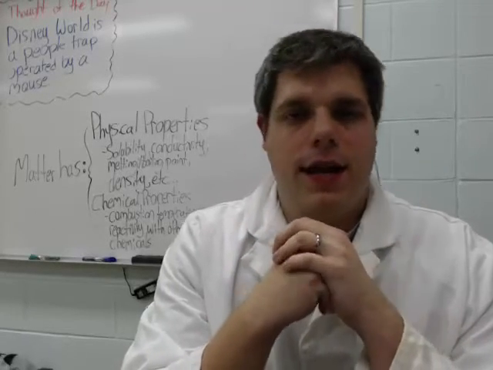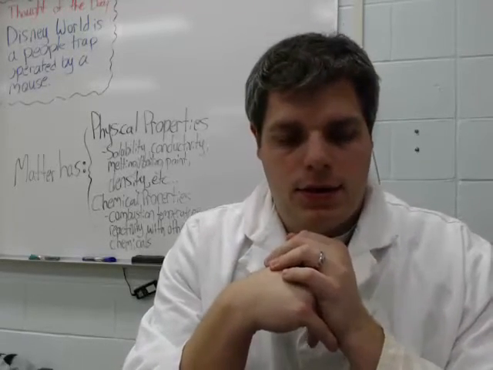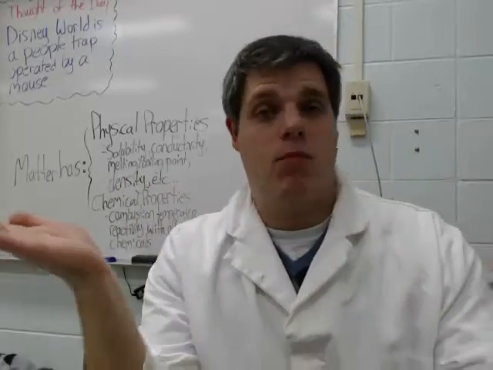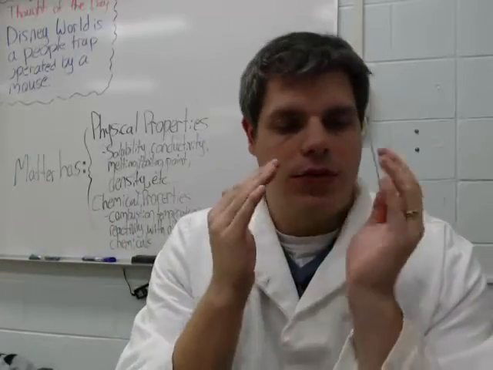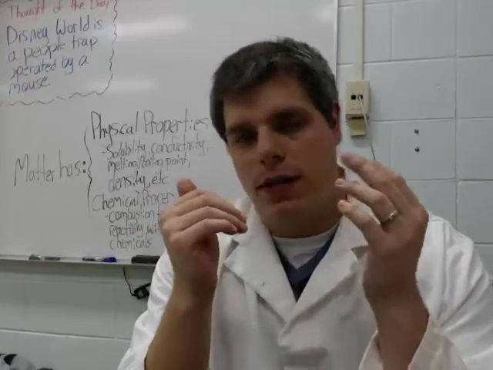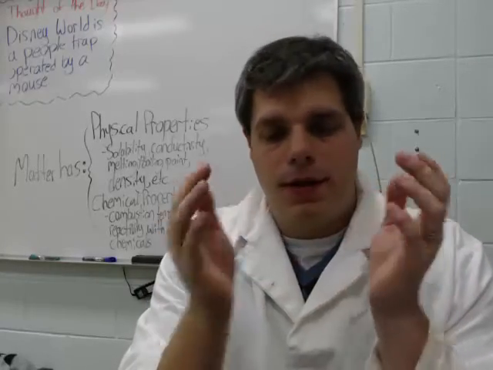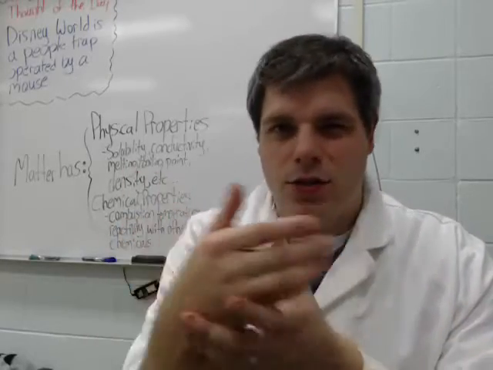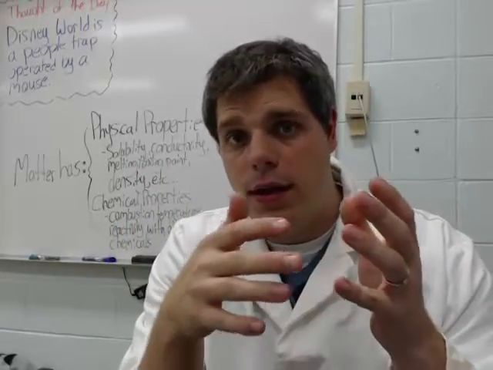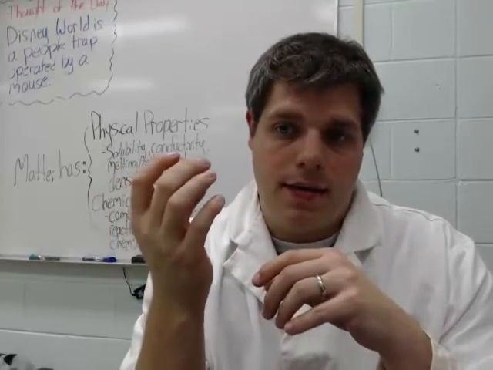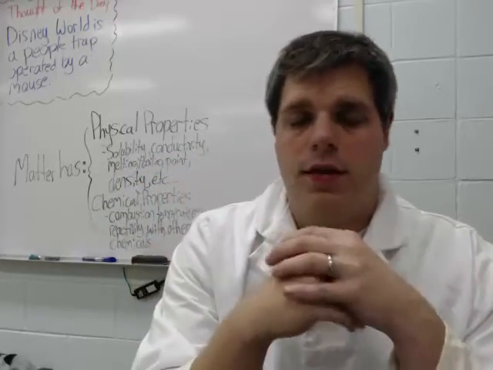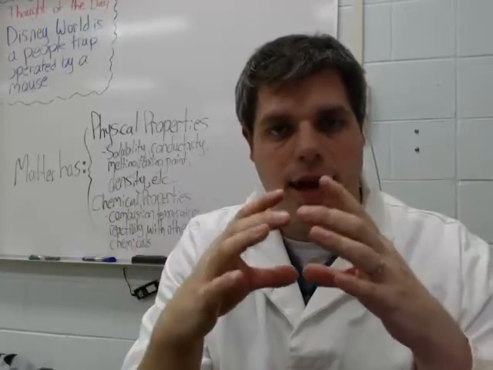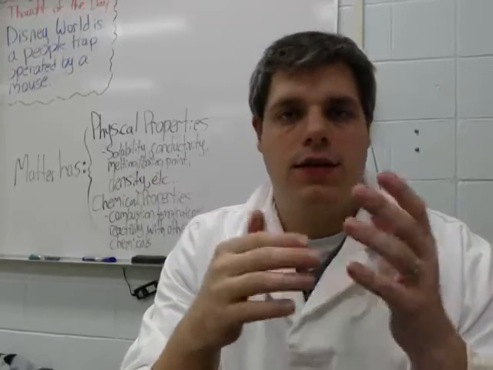We're going to talk today about properties of matter. There are two groups of properties of matter. When you look at any chemical, no matter what, water for example, it has two types of properties. First of all, it has its physical properties. Physical properties are things like its melting point, boiling point, the conductivity, so how much electricity likes to flow through it, solubility, which is how much that material likes to dissolve in other things, and also the density, like how packed together those molecules are. There are tons of different physical properties